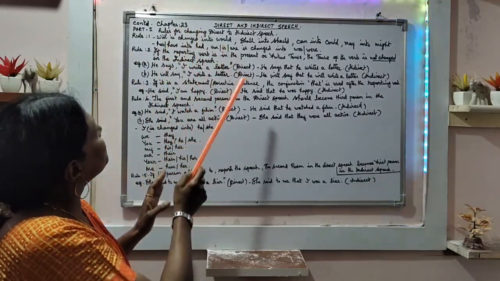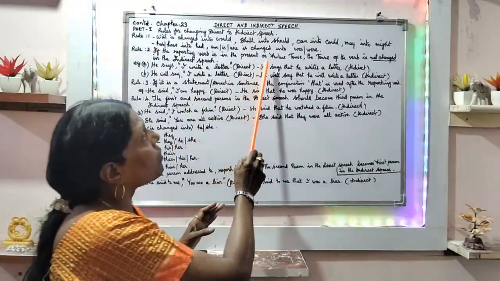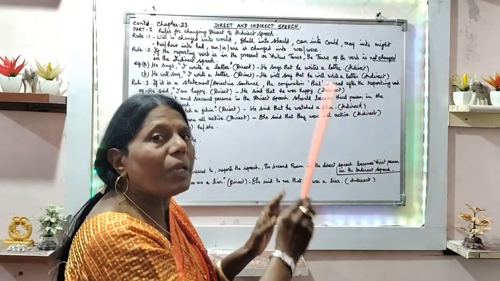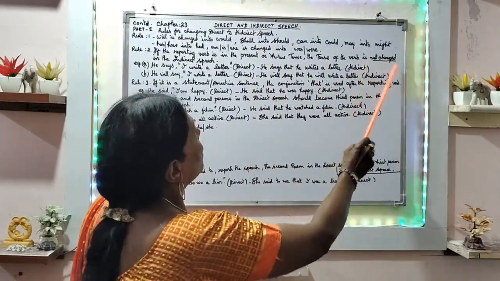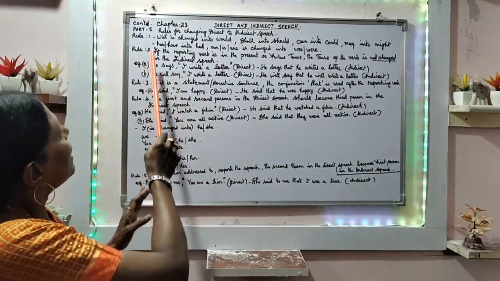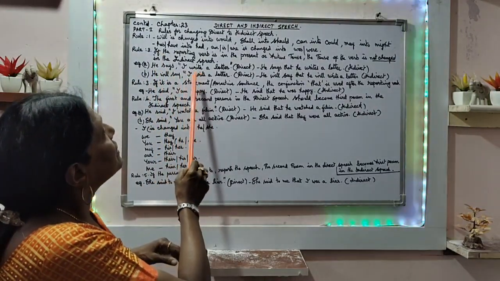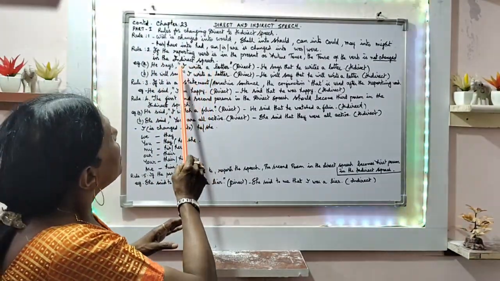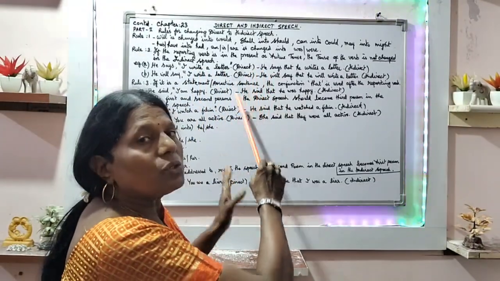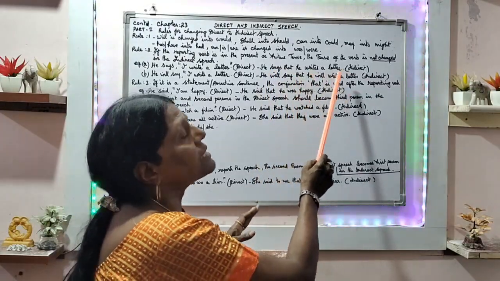Rule number 2. If the reporting verb is in the present or future tense, then the tense of the verb will not change in the indirect speech. Under that I have given some examples. He says, "I write a letter." It is a direct speech. To change into indirect speech: he says that he writes a letter.